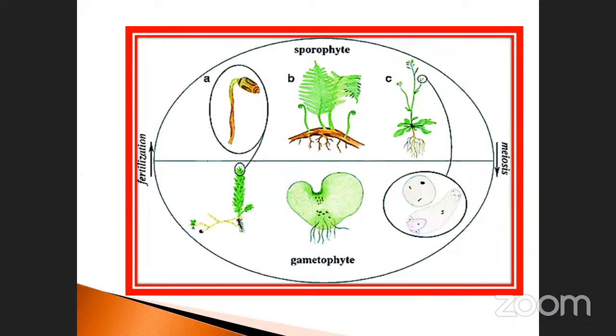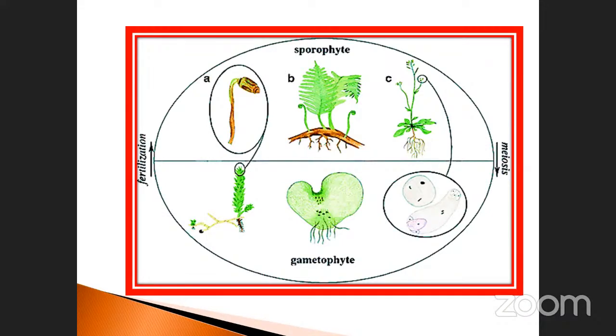These are all known as the sporophyte. The sporophyte produces spores. The spores direct the development of the gametophyte. Here, sporophyte to gametophyte, again gametophyte to sporophyte. This is the cycle.